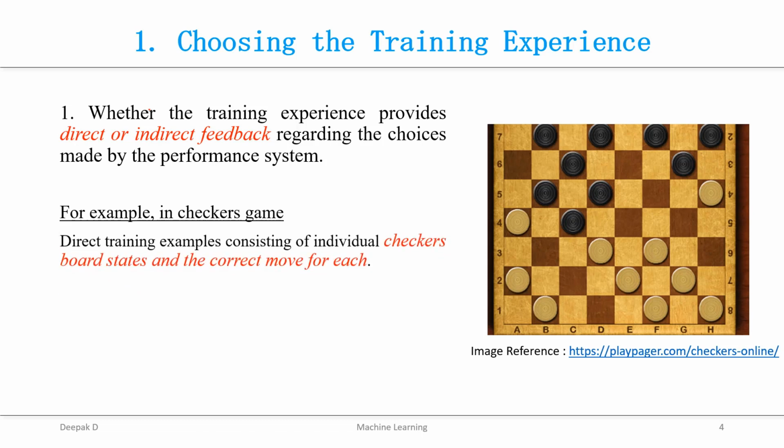Here, what does the board state consist of? This is one of the board states. This information consists of how many white dices are there, how many black dices are there, how many kings are there, how many white dices are threatened by the black and vice versa. So all of this information is provided by your board state. Along with that, the correct move for each of the dices.